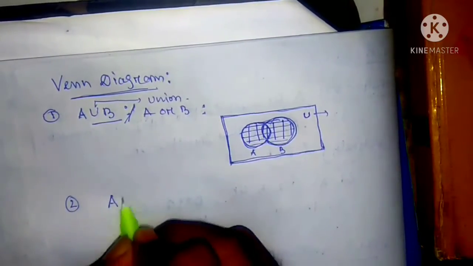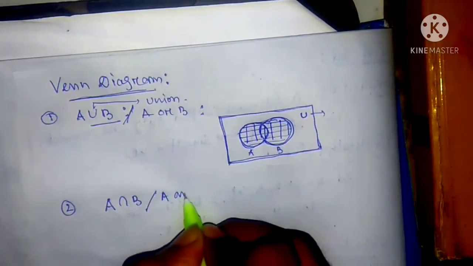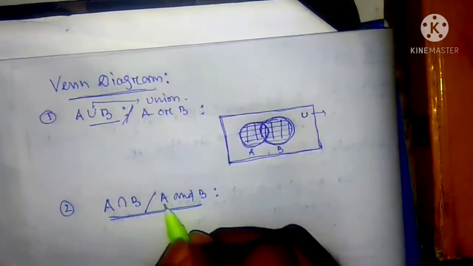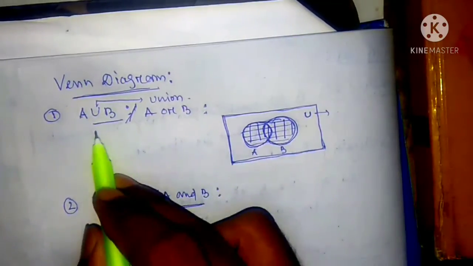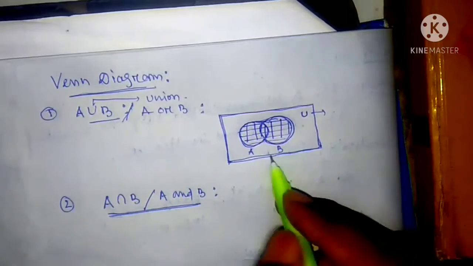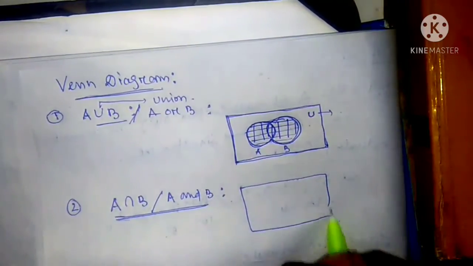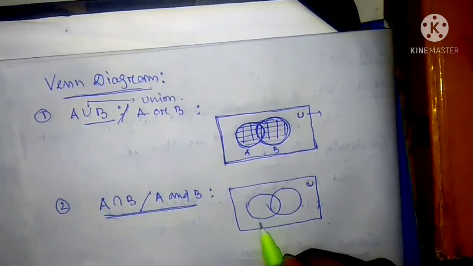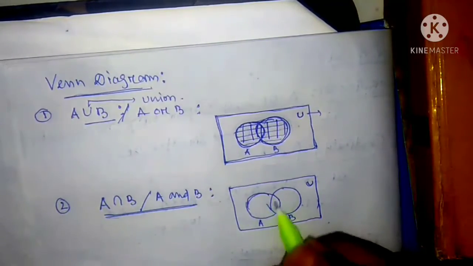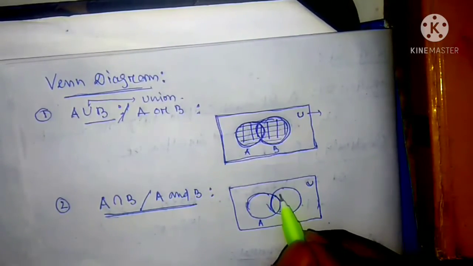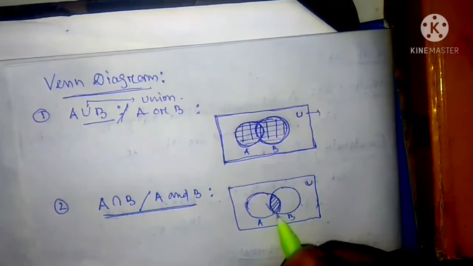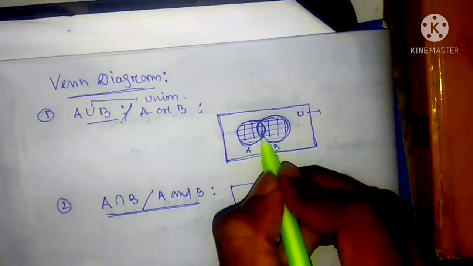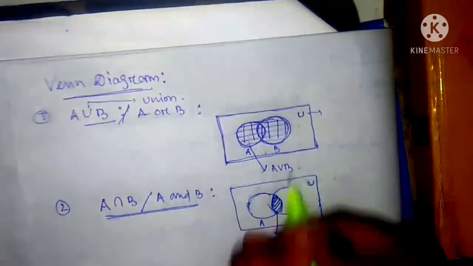So A intersection B, that is A and B, which are the common elements in A and B, is defined as A intersection B. Or union, all possible elements are called union. So this is the universal set, this is A, this is B. Some elements are equal, so A intersection B means the common elements between A and B. This portion is A intersection B. This full portion is A union B.